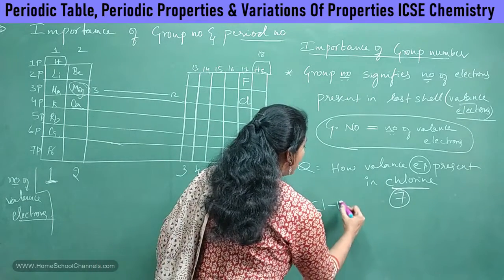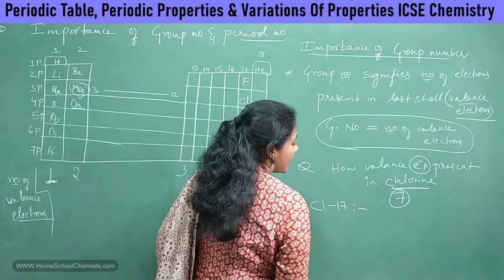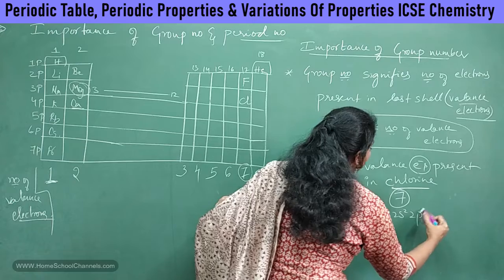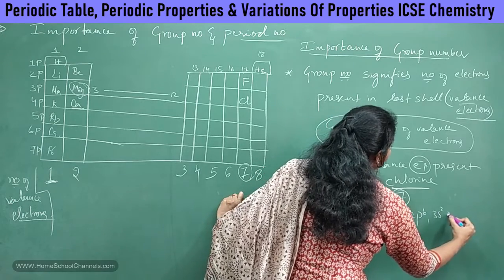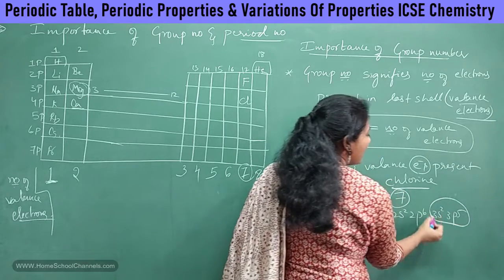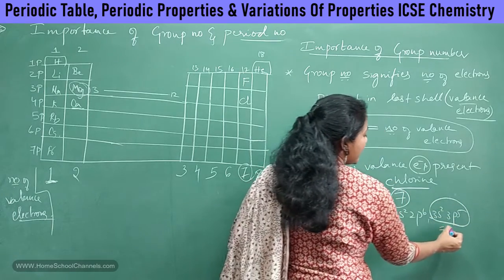If you want, you can write the electronic configuration and check it out. Say chlorine, atomic number 17, isn't it? So what is its electronic configuration? 1s2, 2s2, 2p6, 3s2, 3p5, isn't it? And the last shell is the third shell. How many electrons are there? 5 plus 2, that is 7.